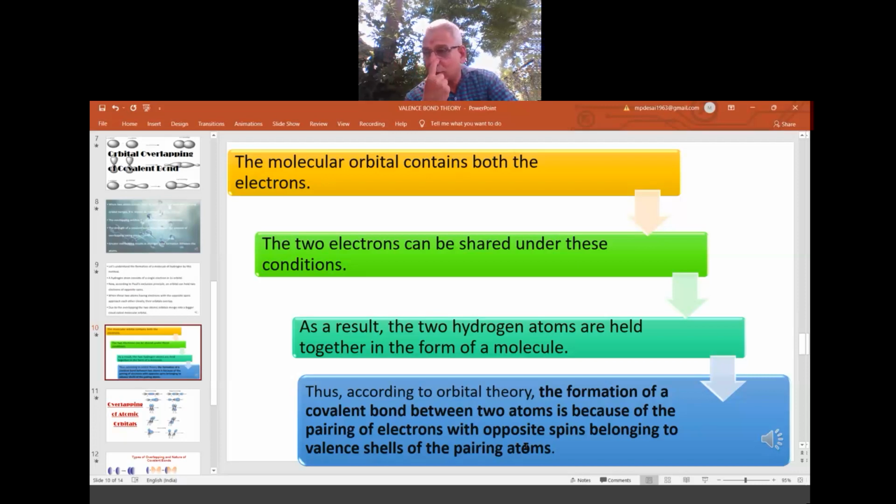Now, for overlapping, one more condition: spin. Spin matters a lot. So both will come with opposite spin, plus, minus, or clockwise, anti-clockwise, or upward and downward. In any way you can tell. So the two atomic orbitals will come with two unpaired electrons with opposite spins. Then only this will happen. See the conditions. How many conditions are there?